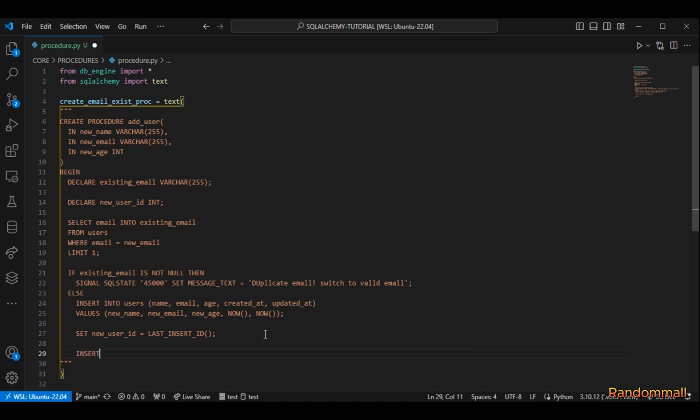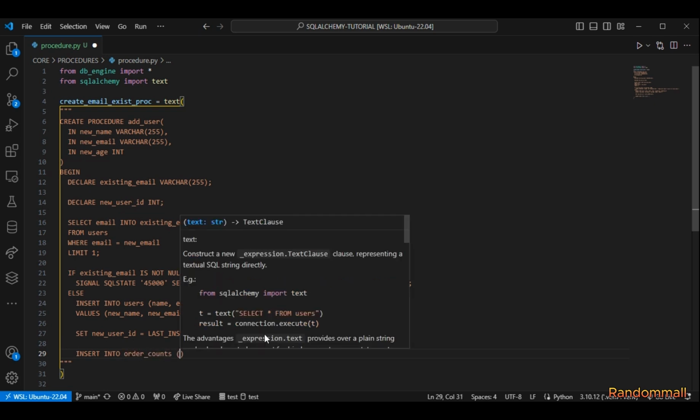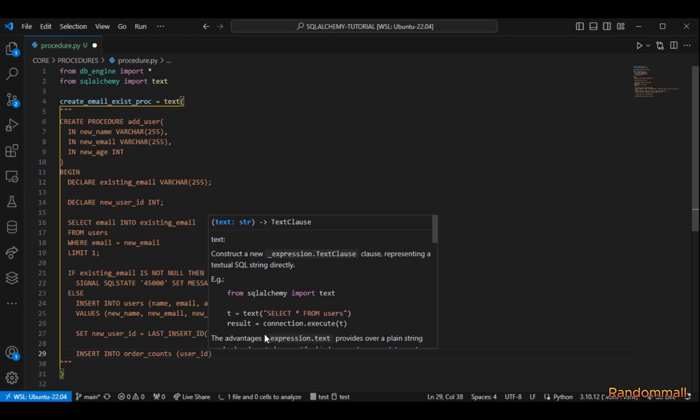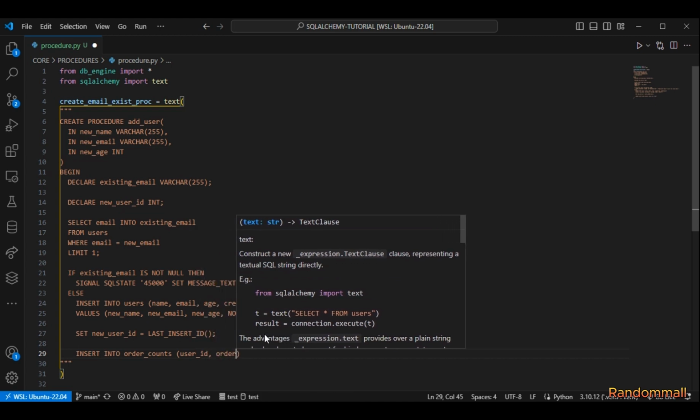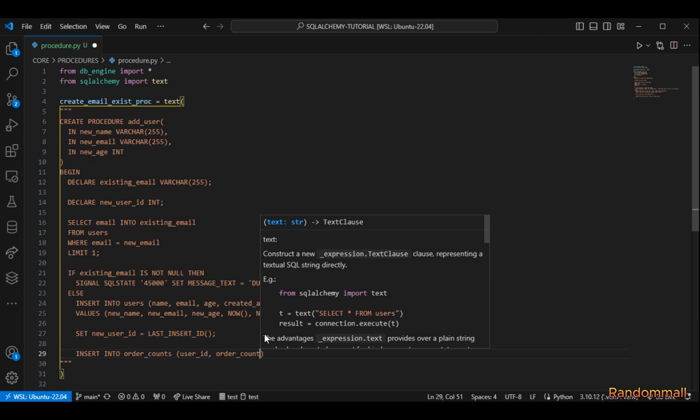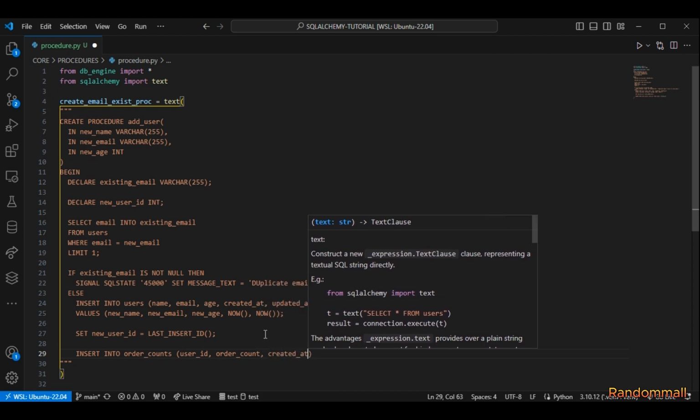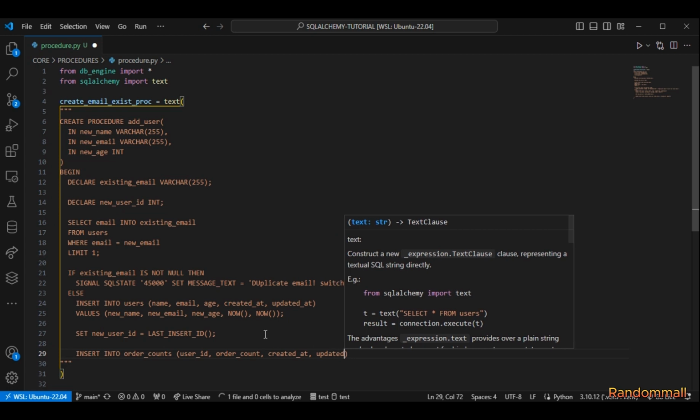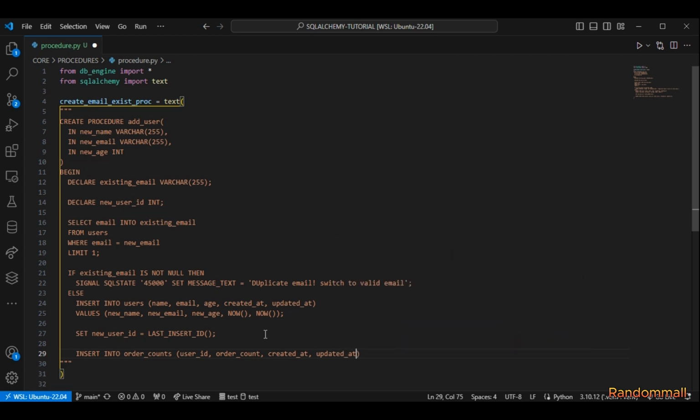So we're going to say insert into order counts, passing user ID, order count, created at, and updated at. Then down here we pass in the values, and for the user ID, we are going to use this variable that we already set, that we got from the last inserted ID.